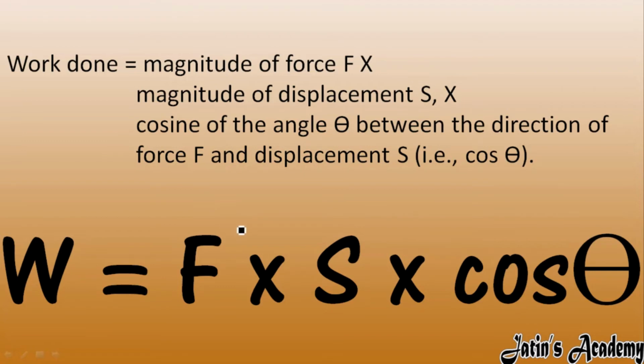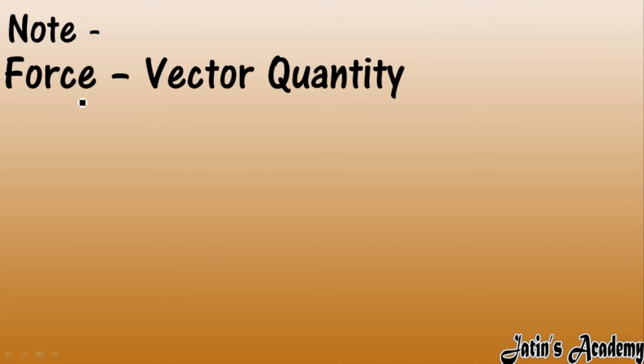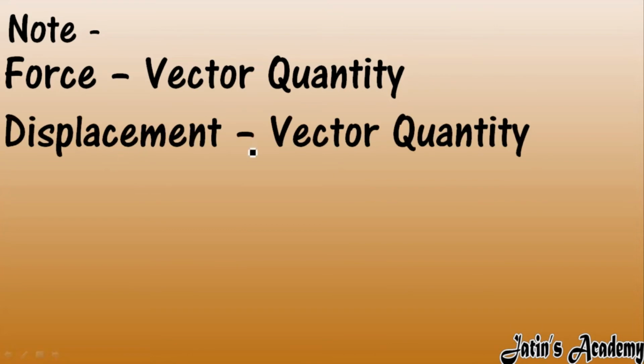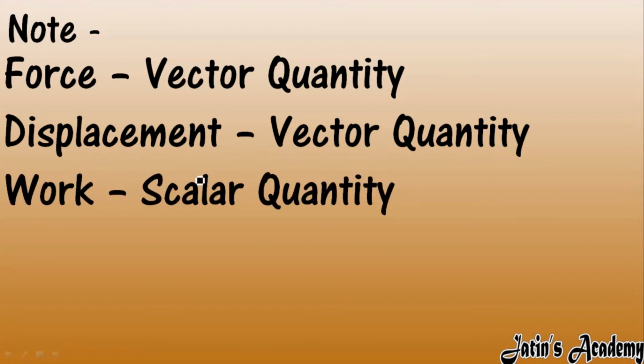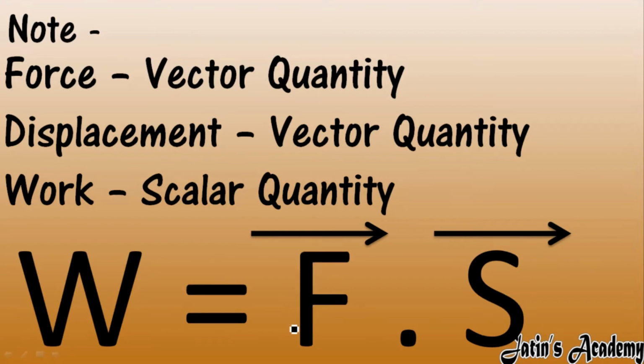Now we have to see some note points. First, force is a vector quantity, which means it depends upon both magnitude as well as direction. Displacement is also a vector quantity, but the product of force and displacement gives work done, which is a scalar quantity. How is it possible? Multiplying two vector quantities gives you a scalar quantity because it is actually a vector dot product.